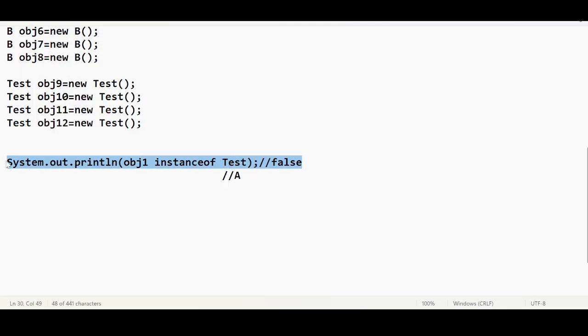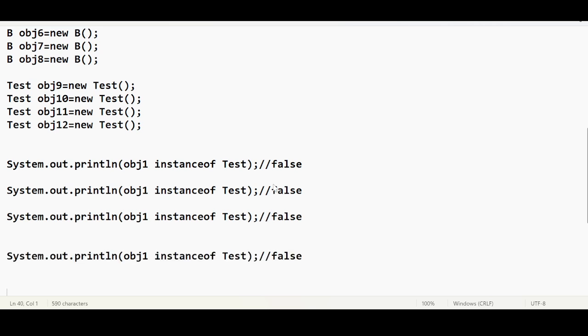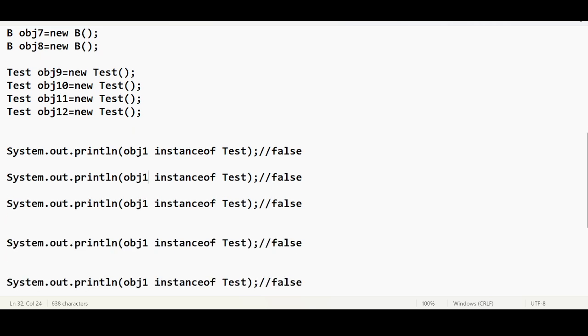Likewise, we can do multiple checks. Let me do 5. Let us take it as obj11. obj11 is of test type. I want to check obj11 instance of test. Obviously it should be true. We will write it here, then we will finally check the answer.